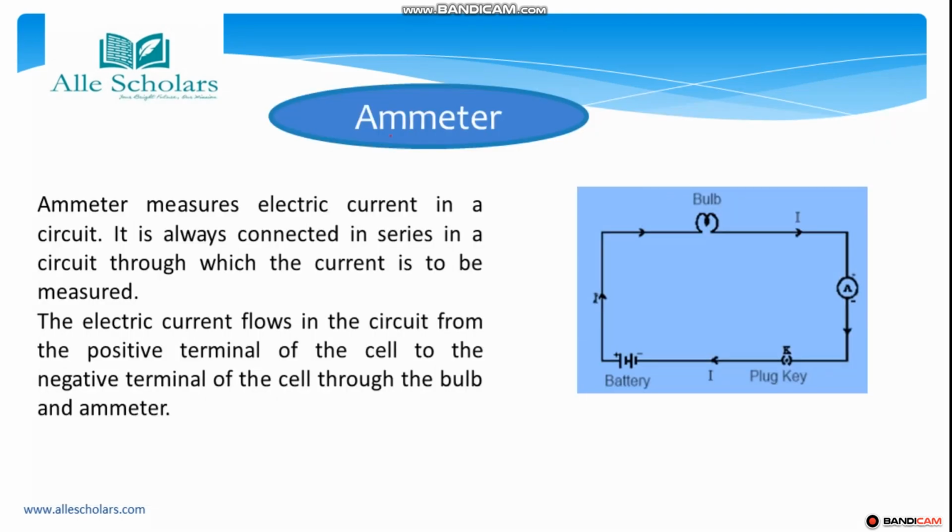Next comes the ammeter. What is an ammeter? Ammeter is used to measure electric current. We just studied electric current, that is I, and the unit is ampere. To measure it, we use an ammeter. So an ammeter measures electric current in a circuit. If electric current is flowing in any circuit and we need to measure it, what do we use? We use an ammeter. It is always connected in series in a circuit through which the current is to be measured.